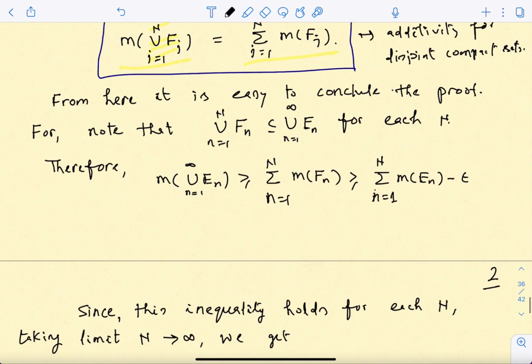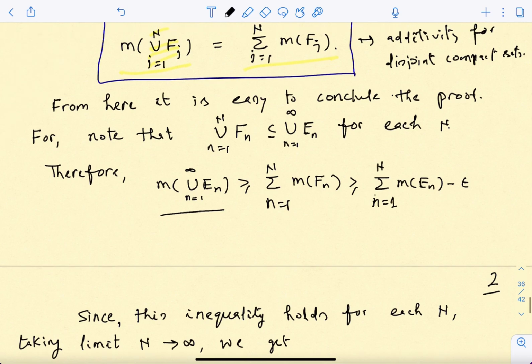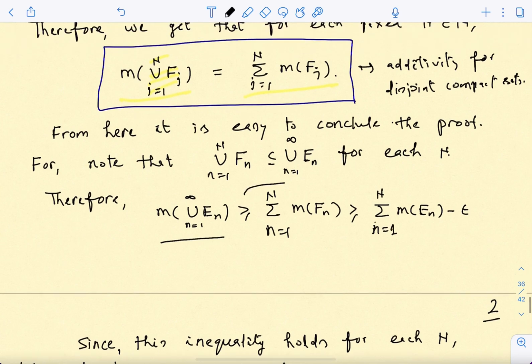Just write it down: the measure of the union of the E_n is always going to be, in this step you can insert one more step, bigger than or equal to the measure of the union of the F_j, because this is a smaller set, correct?